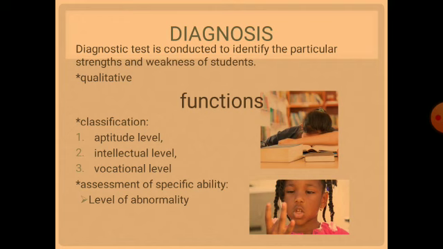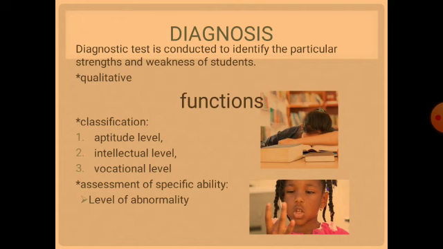So, there are some functions of diagnosis. Let's understand them. First comes the classification. Now, classification of the students can be done in three categories: according to the aptitude level, according to the intellectual level, and according to the vocational level. Then comes the assessment of the specific ability.